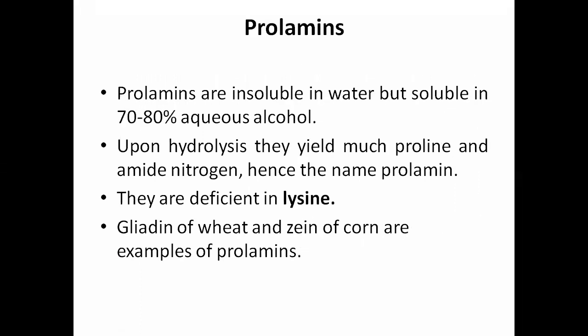Prolamins. Prolamins are insoluble in water but soluble in 70 to 80% aqueous alcohol. This is the solubility parameter of prolamins. Upon hydrolysis, they yield much proline and amide nitrogen. Hence, the name is prolamin, right? They are deficient in lysine. Gliadin of wheat and zein of corn are examples of prolamin type of protein, which is a simple protein.